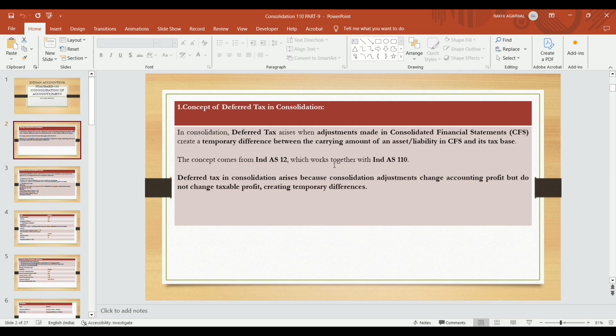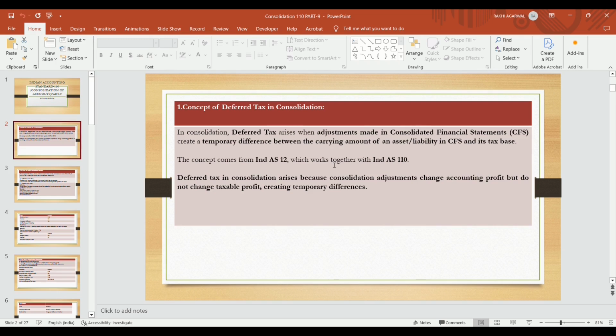What is the carrying amount as per Ind AS 12? Carrying amount is the book value of assets and liabilities as we record in the financial statement. And what is tax base? Tax base is the amount as per the Income Tax Act. But today's discussion is related to how we apply deferred taxation in consolidation. The concept comes from Ind AS 12, which works together with Ind AS 110.